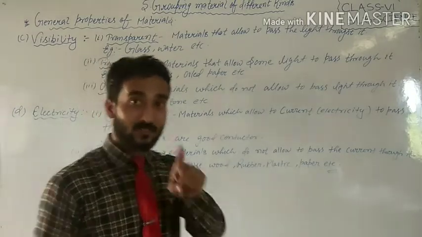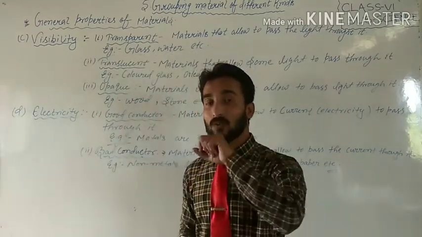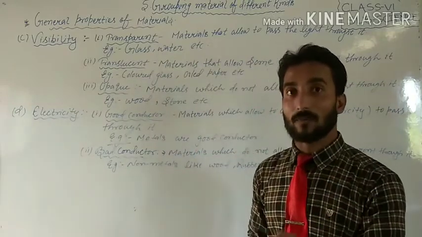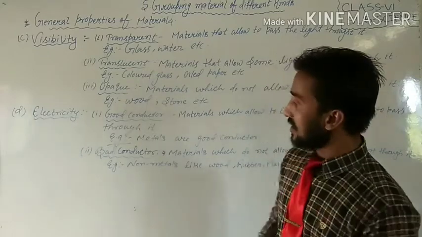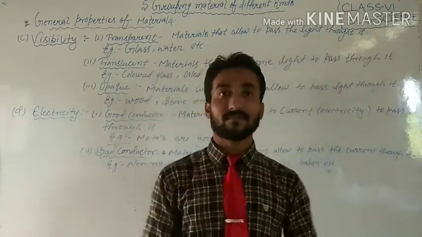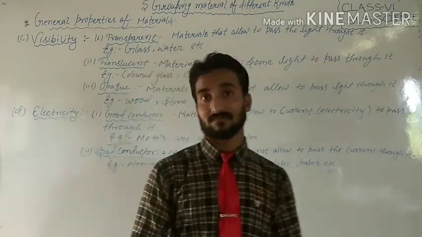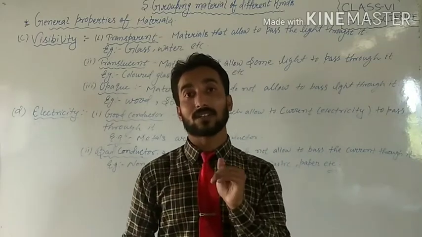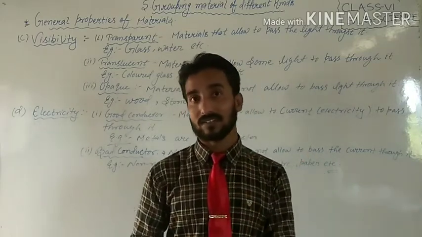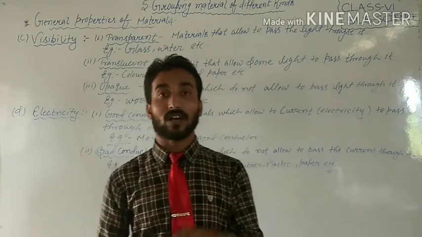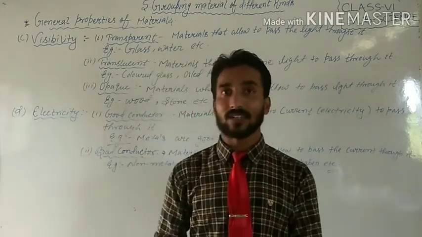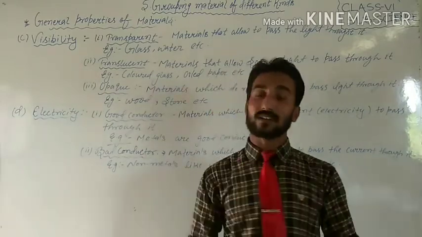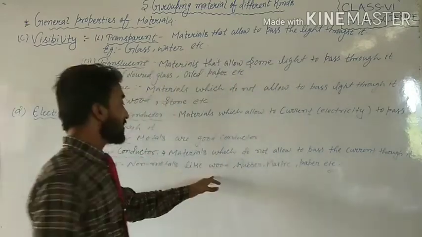Okay students, that's why we use wire at home, that is also a part of the meter, that is made with the help of either copper or aluminum. See students, the next topic, bad conductor. Bad conductor means poor conductor. It means the objects which cannot allow the current to pass through them. That is a bad conductor.